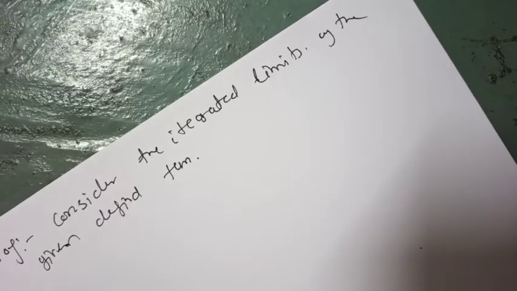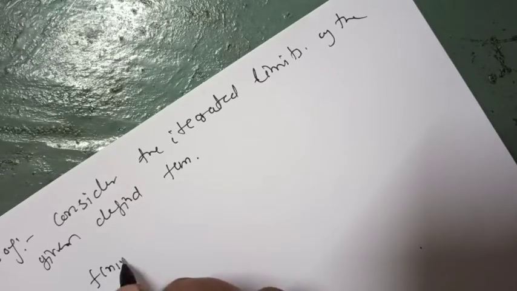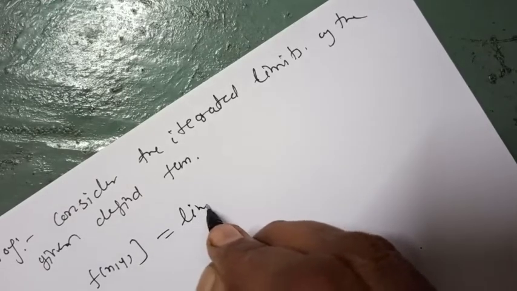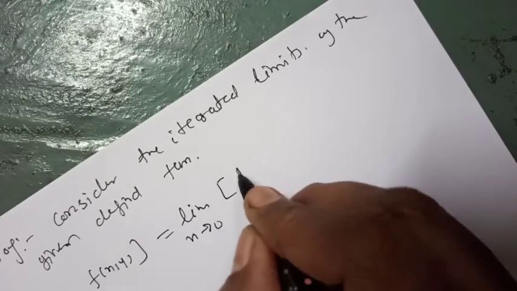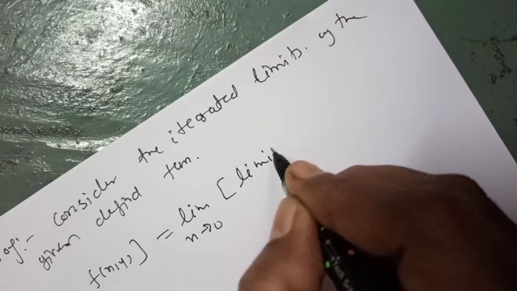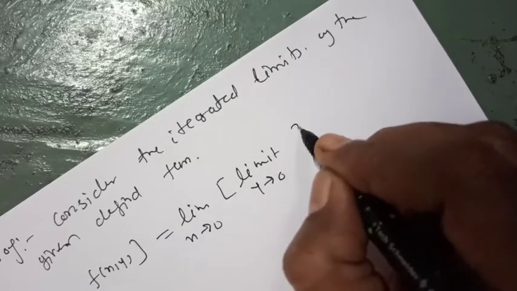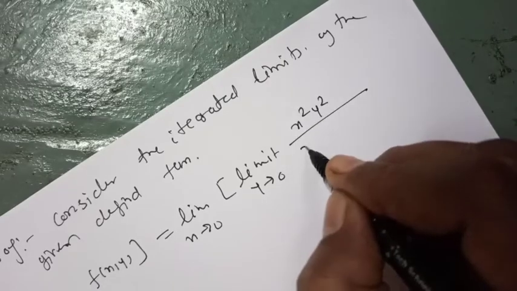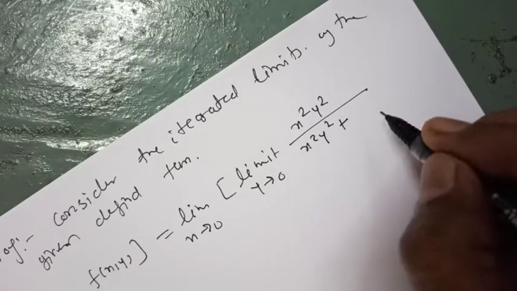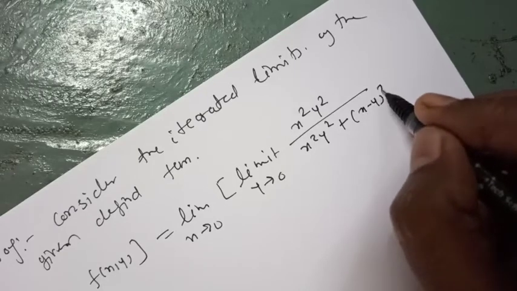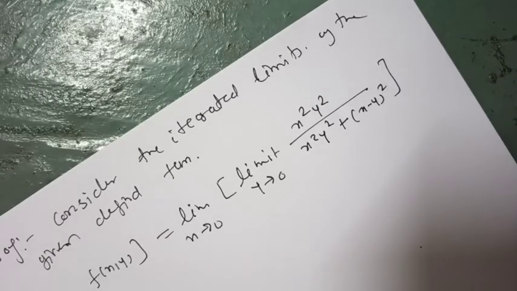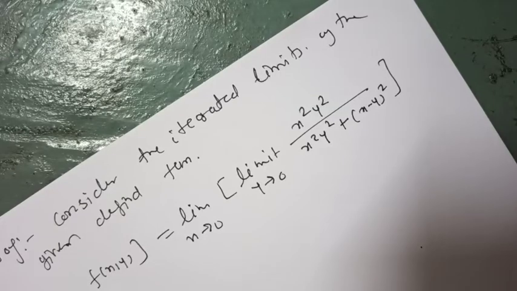That is, limit as x tends to 0 limit as y tends to 0 of f of xy is equal to limit as x tends to 0 limit as y tends to 0 of x square y square upon x square y square plus x minus y whole square.